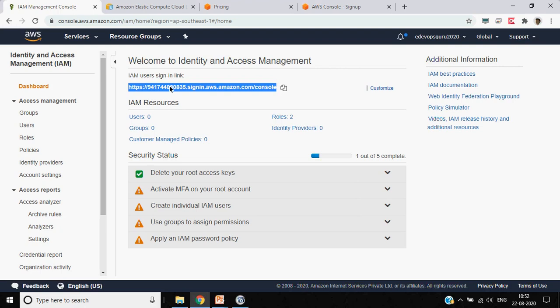Though we have not created logins, we will create the user and then we will see. This particular sign-in link can be customized. Normally if you see this, 941744 is nothing but the AWS account ID, and remembering these numbers is not generally very easy.